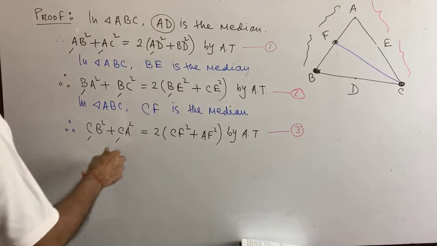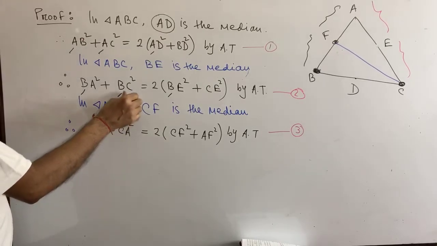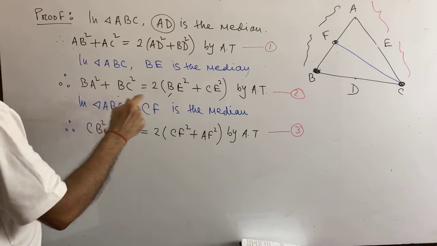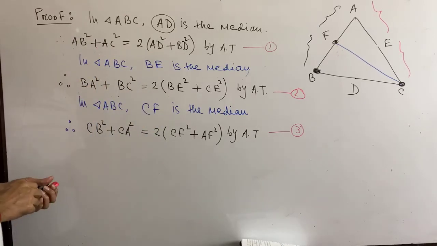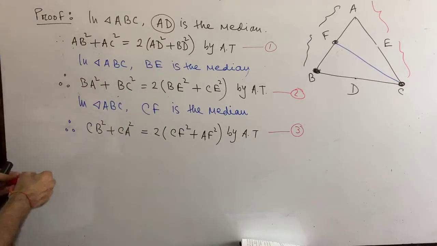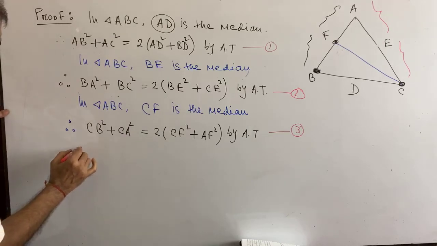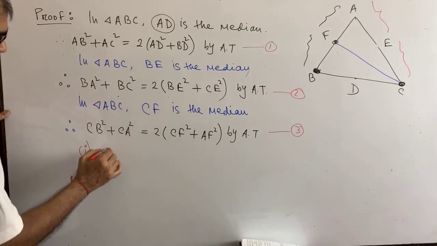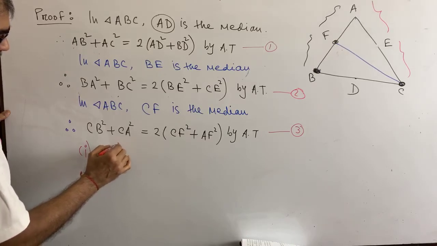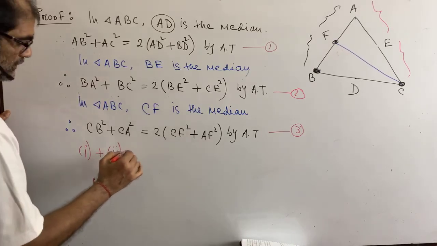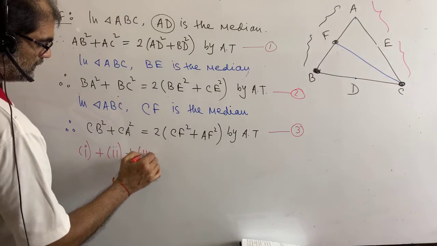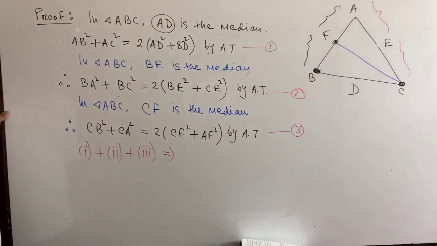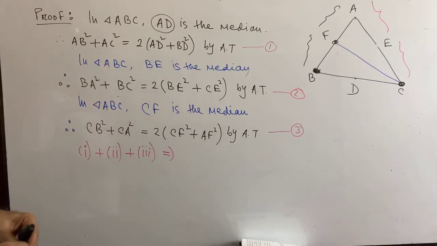Okay, we have got 3 equations, right? Now we are going to add all these three equations. Write down 1 plus 2 plus 3. By adding equations 1, 2, 3, what will we get?